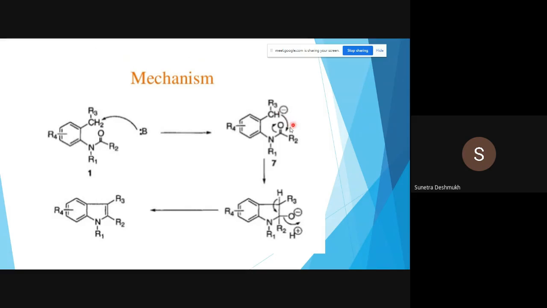Then this carbanion adds across the carbonyl group by a 1,2 addition reaction, and we generate a hydroxyl at the alpha position from the nitrogen. We get an OH group here, and at the third position we get hydrogen. So by the elimination of this water molecule, we reach the indole. Okay, so very simple synthesis of Madelung. Go through that one.